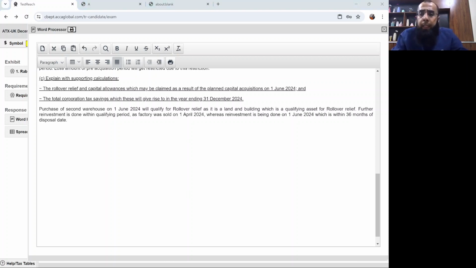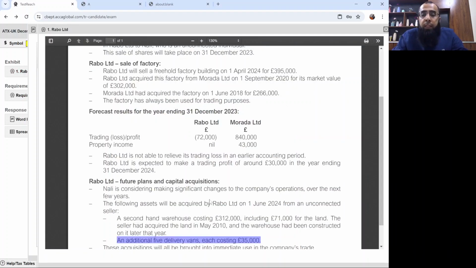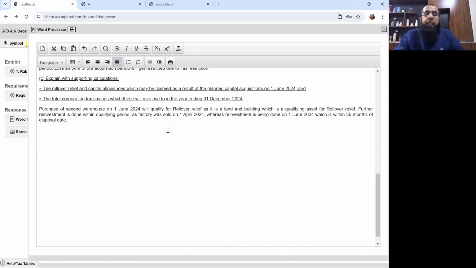Let me repeat it again. I believe that it's just a basic discussion. We have purchased this second-hand warehouse on 1st June 2024, whereas the factory building was sold on 1st April 2024. So it's within 36 months of the disposal date, and the warehouse which is purchased is a qualifying asset as it's land and building. Okay, so I'll repeat it again.